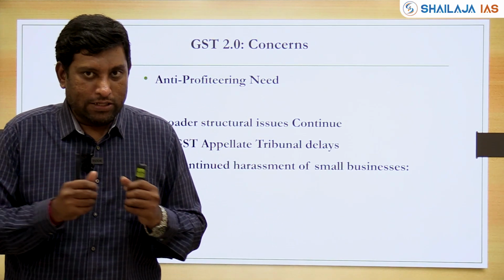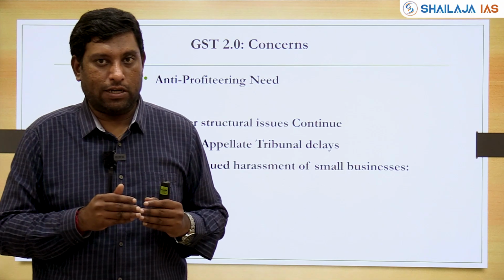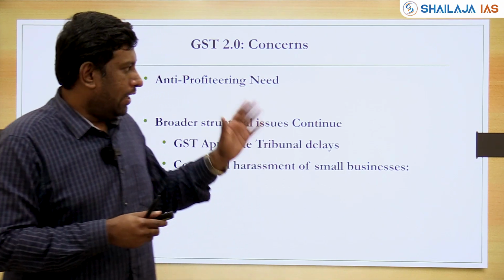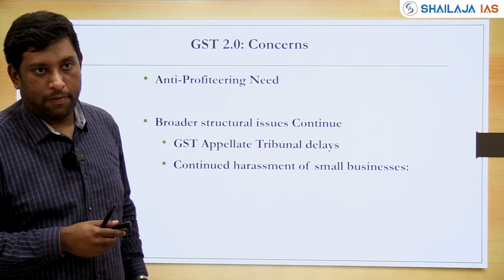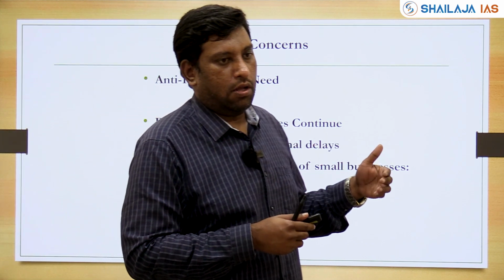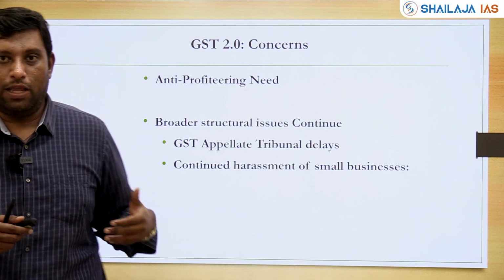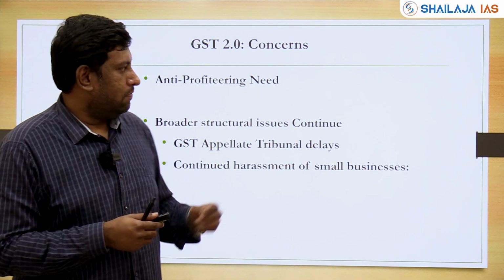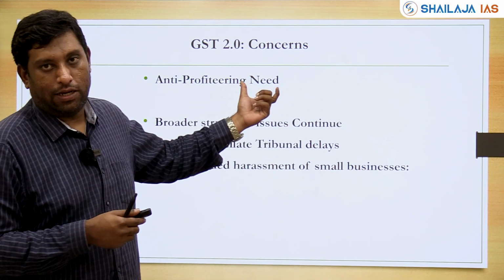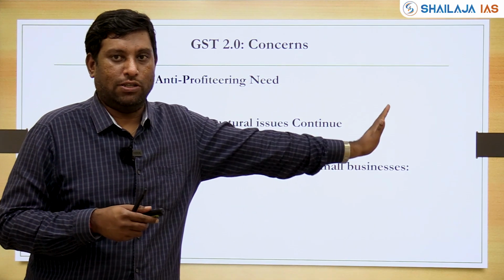So there is resistance with regard to passing on the tax rates that have been cut down. In order to avoid this, they are saying that government has to be more watchful and it has to monitor the implementation aspect of it. So that is called an anti-profiteering need. That needs to be overcome, whereby the benefits are passed on to the actual consumers.